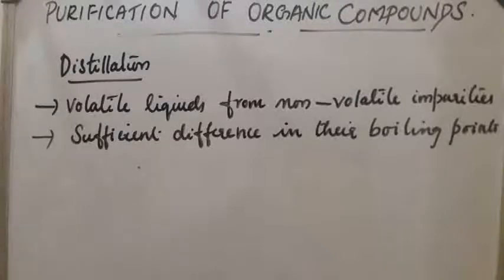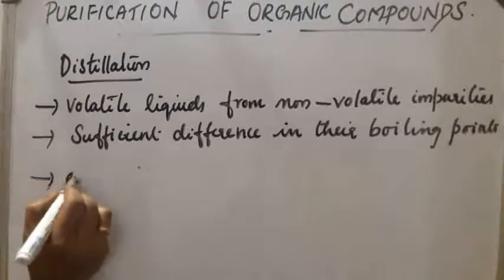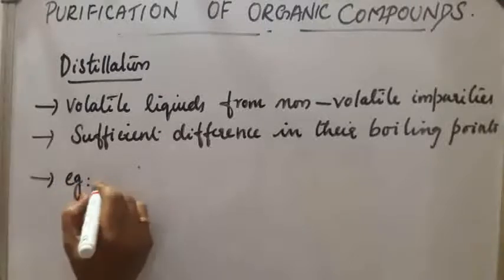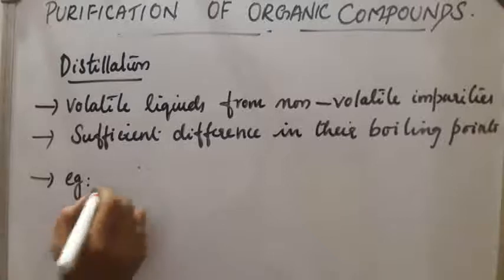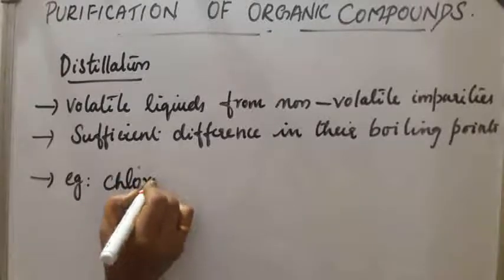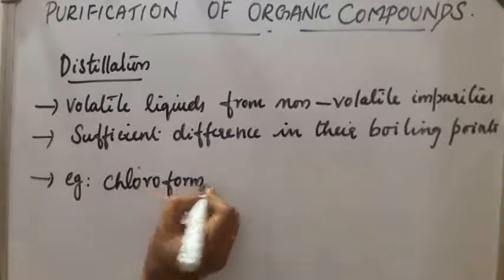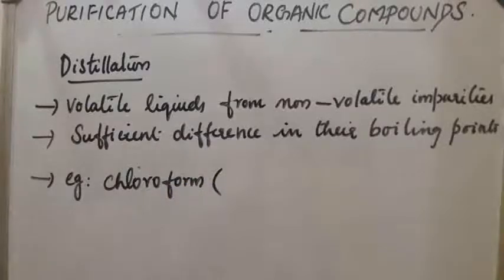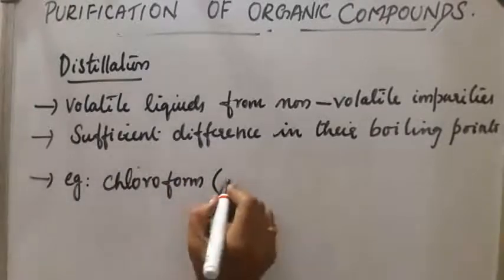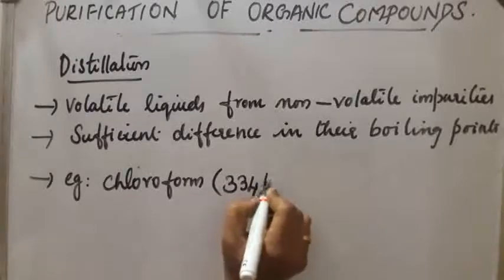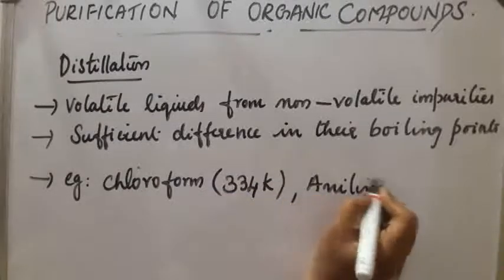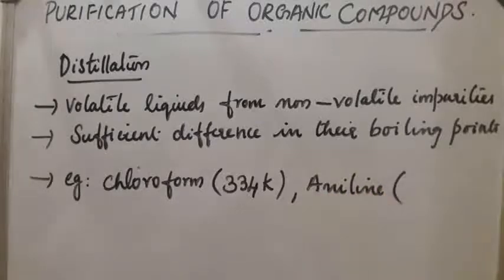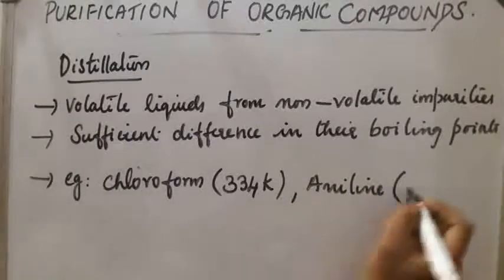Some of the examples are chloroform, which has a boiling point of 334 Kelvin. Then aniline has a boiling point of 457 Kelvin.